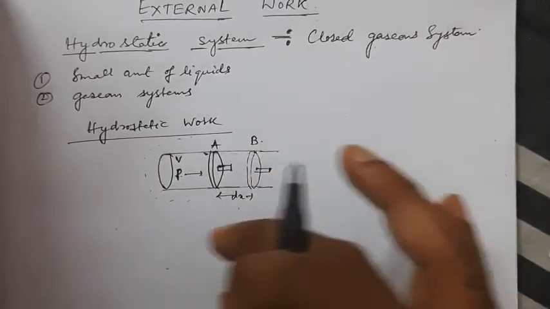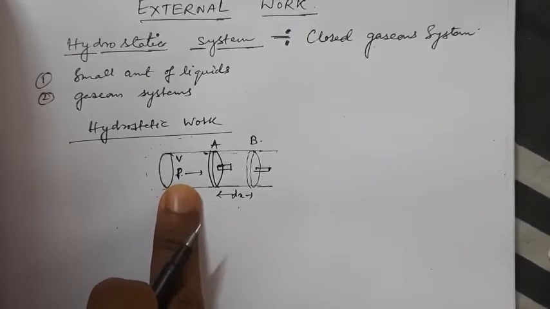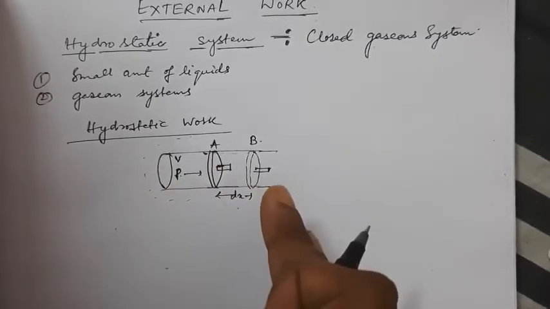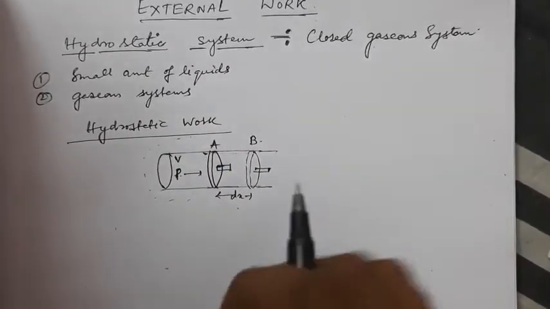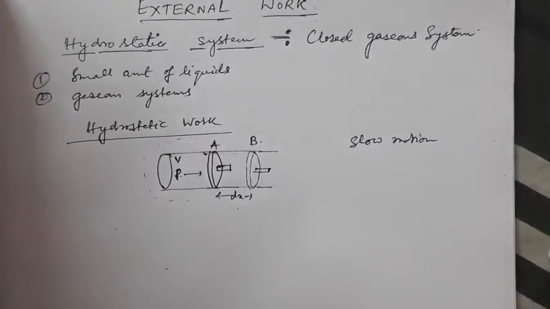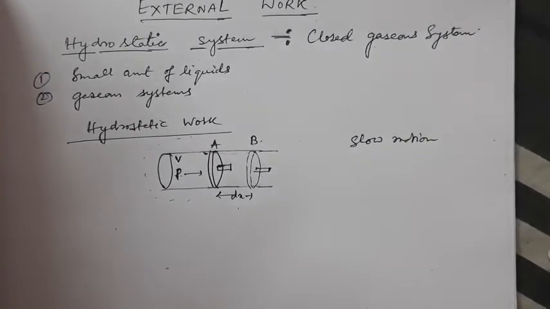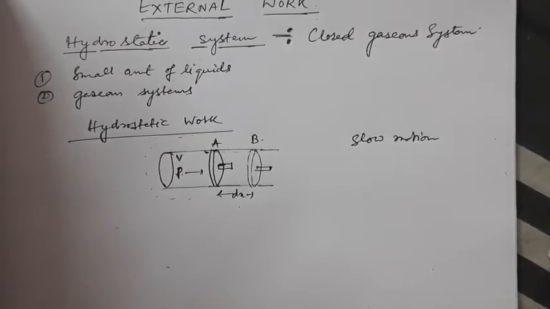Now during this displacement, however small, the pressure P of the system may change, but at every instant the pressure must be uniform throughout the system. You have to remember that a sufficiently slow motion of the piston is required to satisfy this hydrostatic condition. I'm not going to explain it much more. You have to learn the formula first, how we find out the amount of work done in this kind of infinitesimal process.